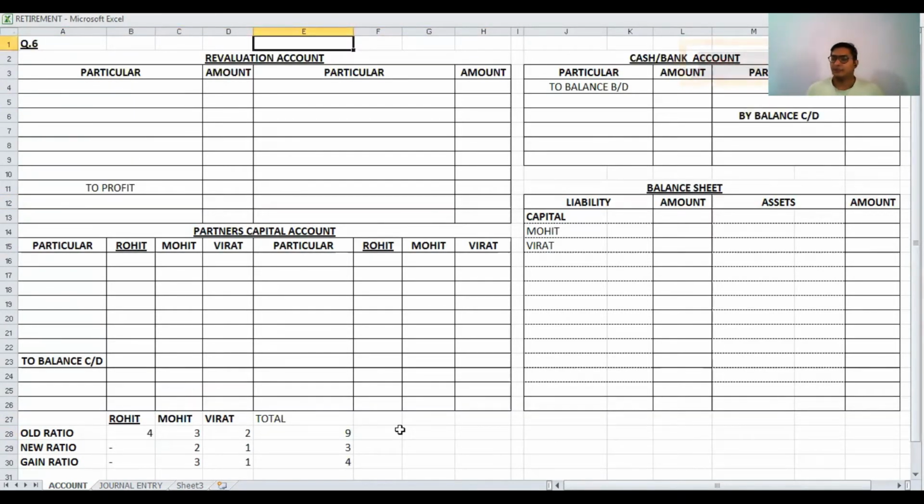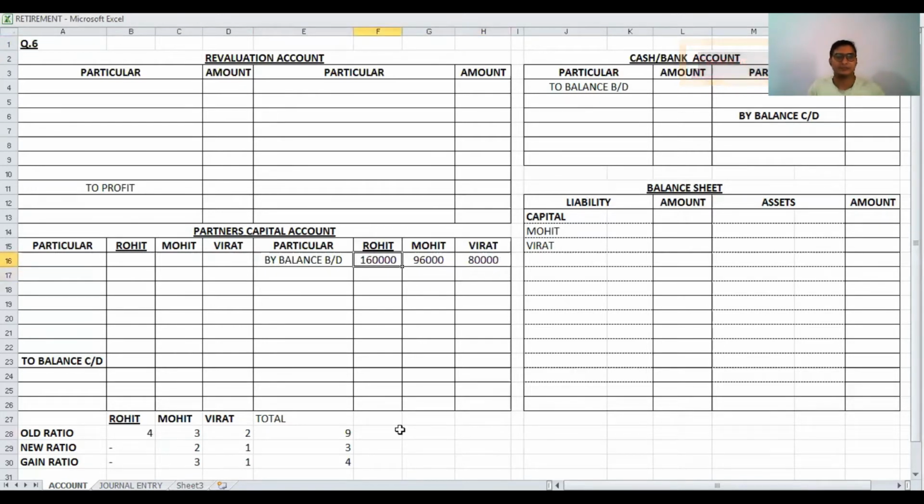Our step 1 is to put the balances into the partners capital account. In the capital account first of all we write the balance brought down: Rohit 1,60,000, Mohit 96,000 and Virat 80,000.